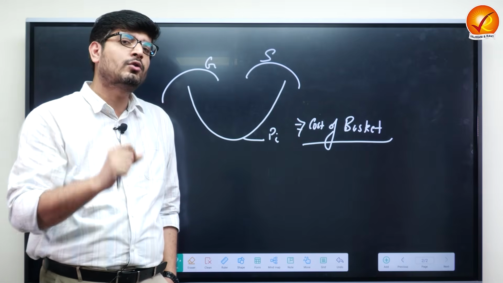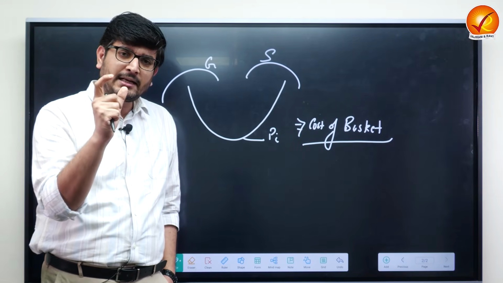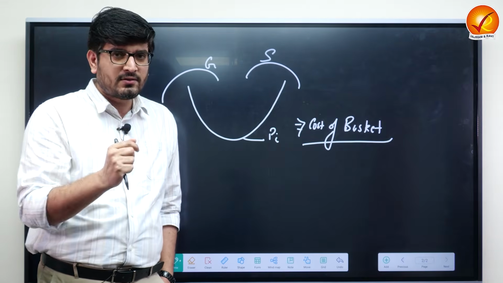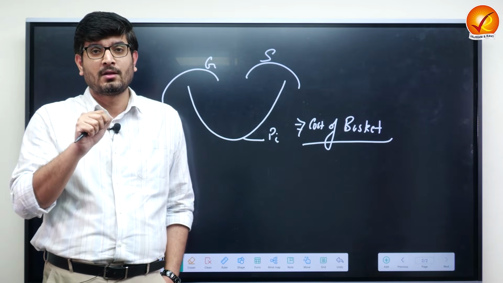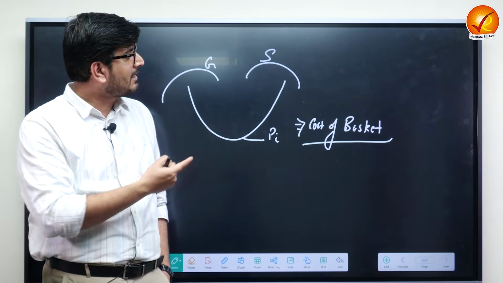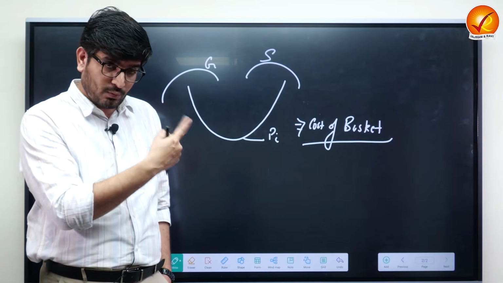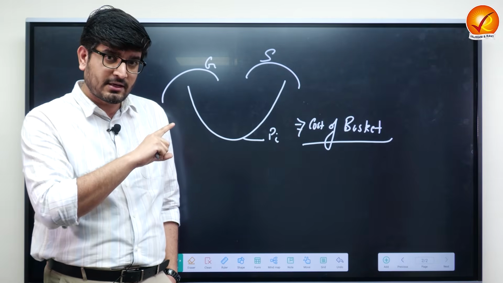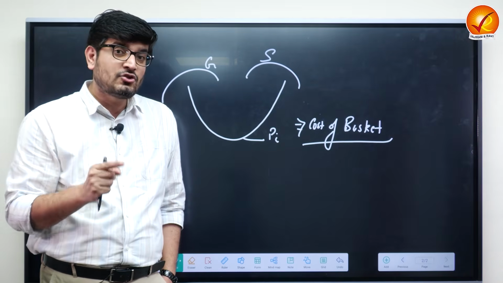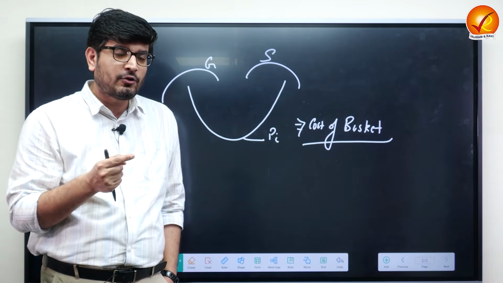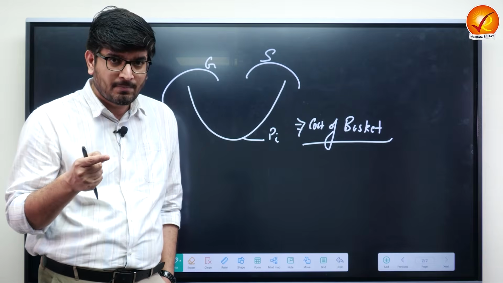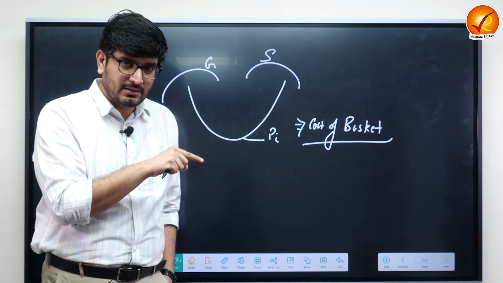Now we will usually put those goods and services here which are reflective of the average consumption pattern in an economy. That means we will put those goods and services which matter to the average consumer. And what matters to the average consumer changes from economy to economy. So a basket for India may be different from the basket for the US, or from the basket of China. What matters to the average consumer may also change over time. So the basket for India today may be different from what the basket was 20 years earlier, or what the basket will be 20 years after this time period.